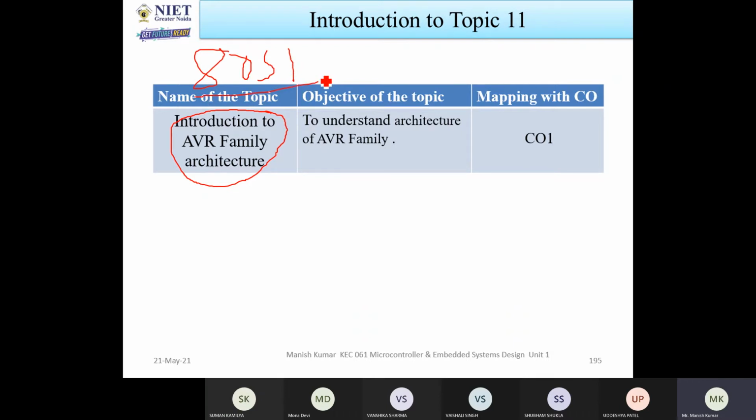So first you have to know what is the difference between these two, and what is the benefit of these AVR architectures. Generally, when you look at 8051 architectures, RAM and ROM are available in a fixed amount, since at the time of manufacturing, on the same IC, RAM and ROM are fixed.